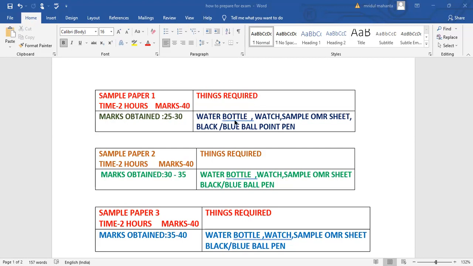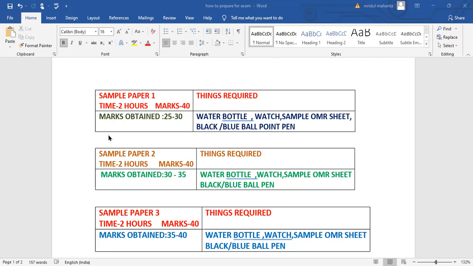Water bottle you keep ready in case you feel thirsty in between, you'll feel like drinking water. Okay, then a watch, which is very, very important. Then sample OMR sheet, as I already told you, take a printout of that. Then a black or blue ballpoint pen, anyone according to your convenience. Then after appearing for this exam, you can correct. Answers will be available online also. You can go through the answers, you can check the paper yourself, or you can give your OMR sheet to your parents to check. Anybody can check, that's not a problem.